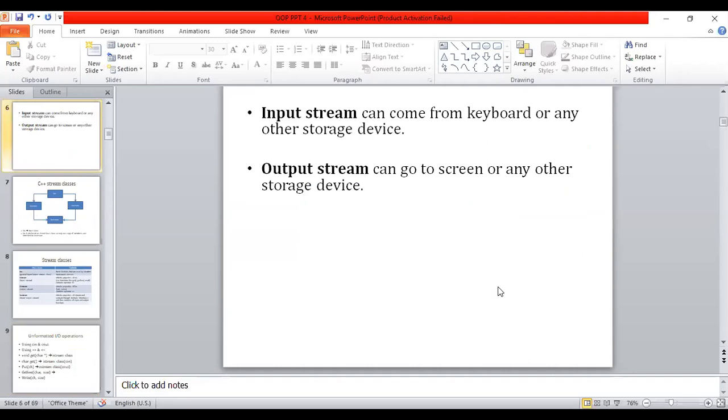An input stream means we are giving input from the keyboard or from any other storage device, and an output stream means we either show the output on the screen or send it to a storage device. Storage device here mainly means files. So we can give input in the form of files or through a keyboard, and we can get the output on the screen, the console window, or in the form of a file. Whatever file operations are performed, after that the output will be stored.